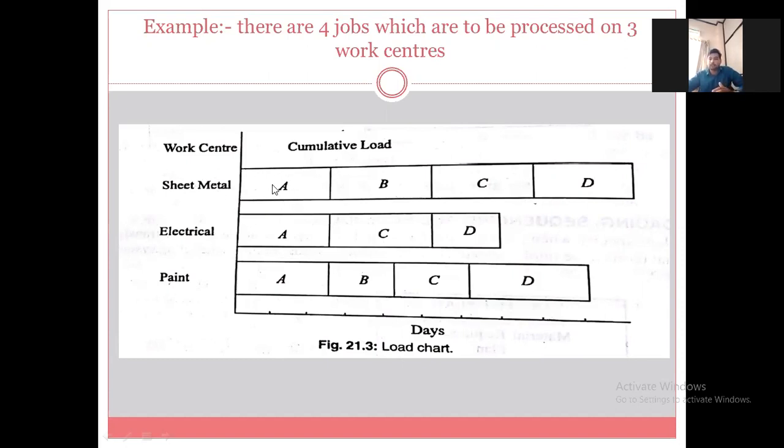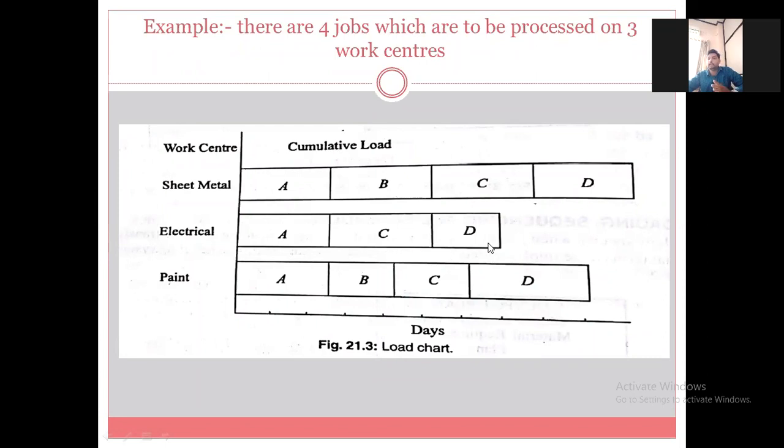Now, sheet metal: for A type of job this much capacity is required, for B type of job this much capacity is required, for C type this much, and for D type this much capacity is required. Similarly, for B type of job, the electrical workstation is not required.